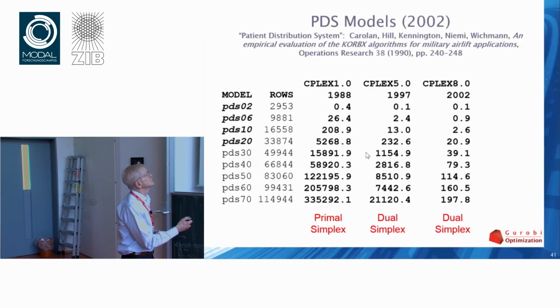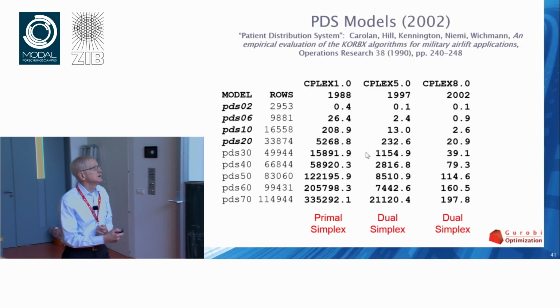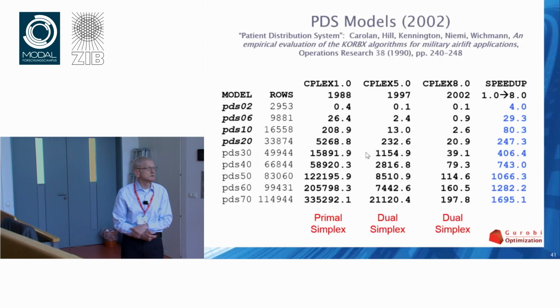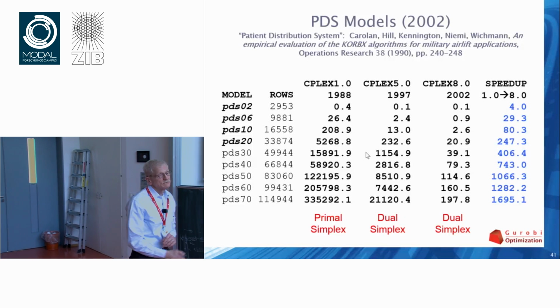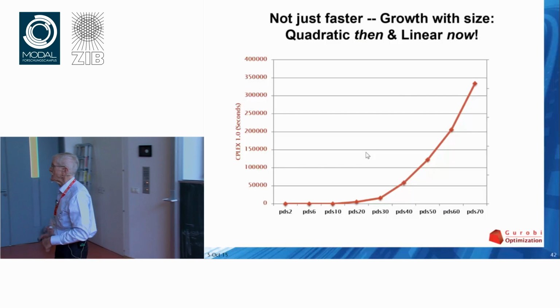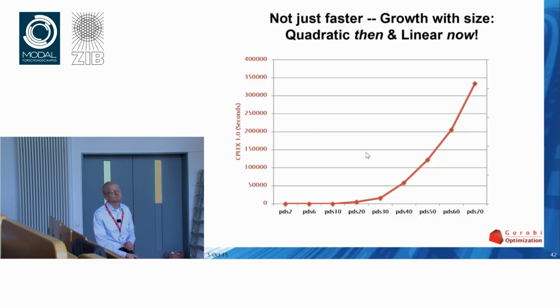And then came along Cplex 8.0, which included that idea that I just showed you, and the times plummeted. So this is now the right way to solve these models. Here are the speed-ups, but more important than the speed-ups is this graph. This is a graph of the solution times with 1.0 as a function of the size of the models.